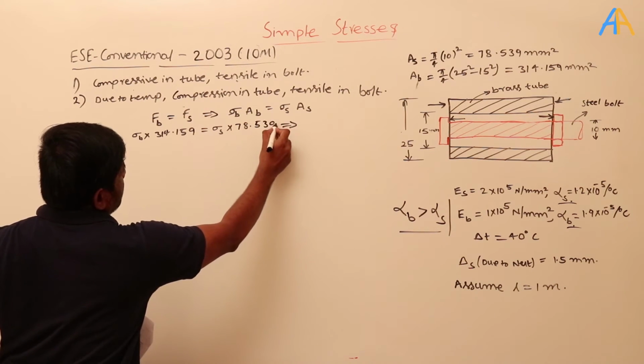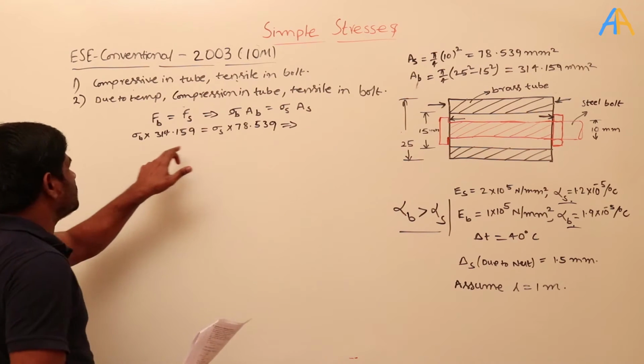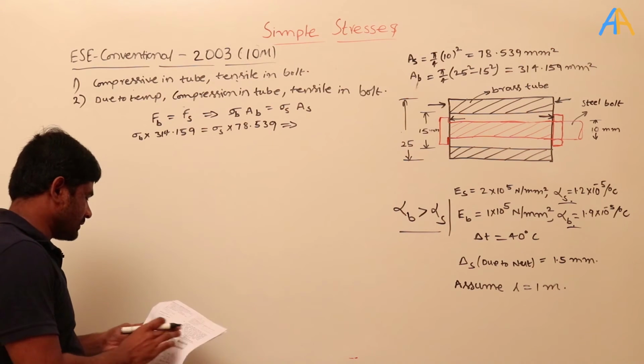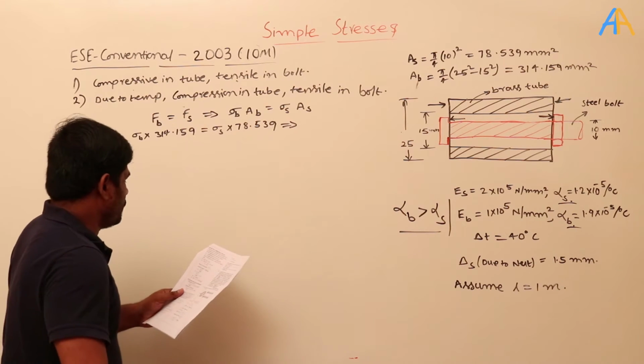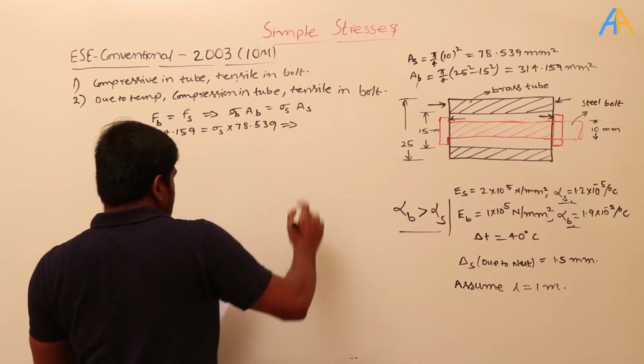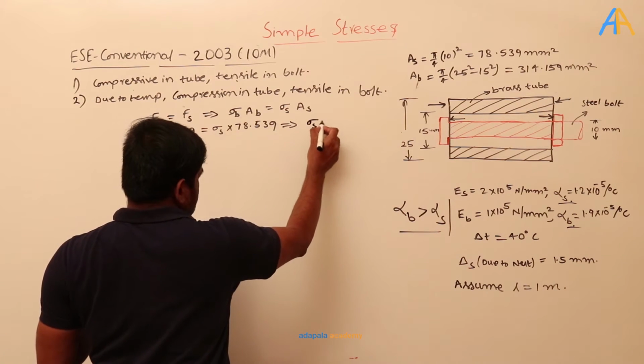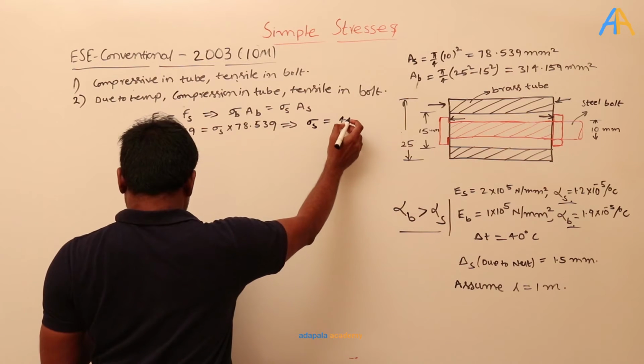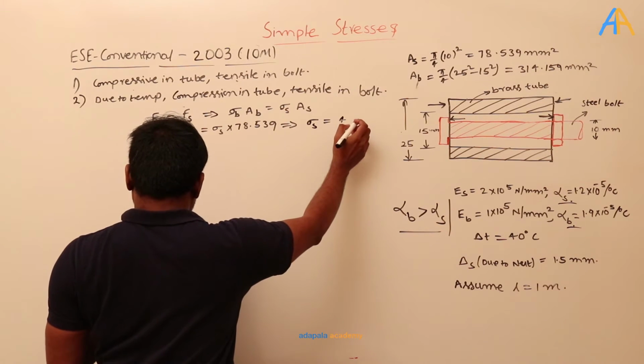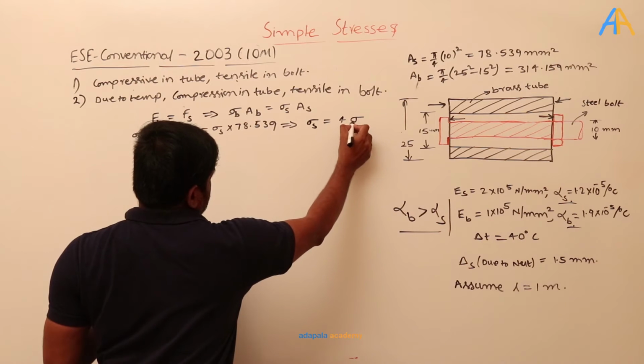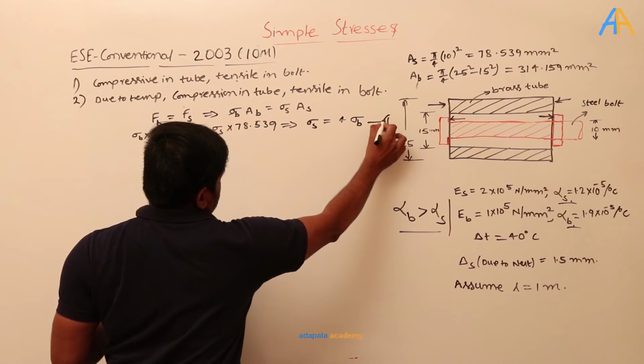After simplification you will get the relation between sigma S and sigma B. Sigma S equals 4 times sigma B. This is the one relation.